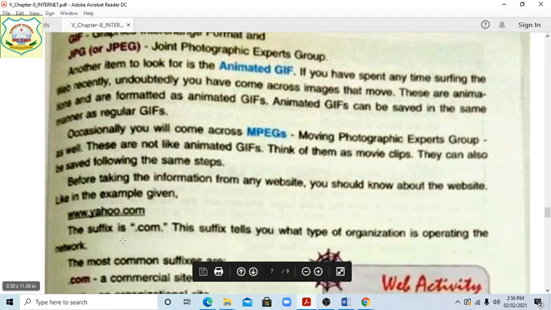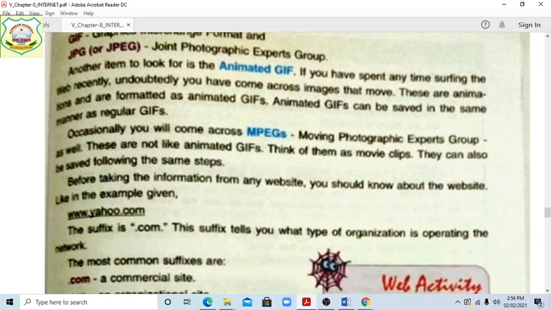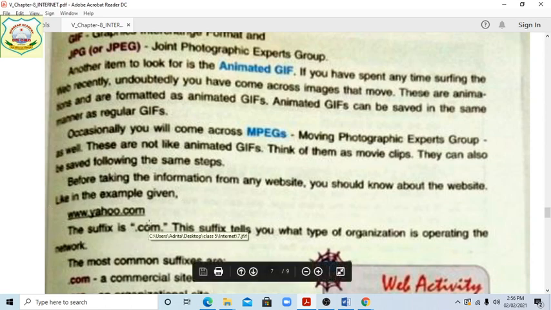Next option is given here, students. There is given the suffix .com. Before taking information from any website, you should know the website name. Suppose here we have a website, www.sandhimacademy.com. You should know about the website, like in the example given, www.yahoo.com. www is the web, the World Wide Web.